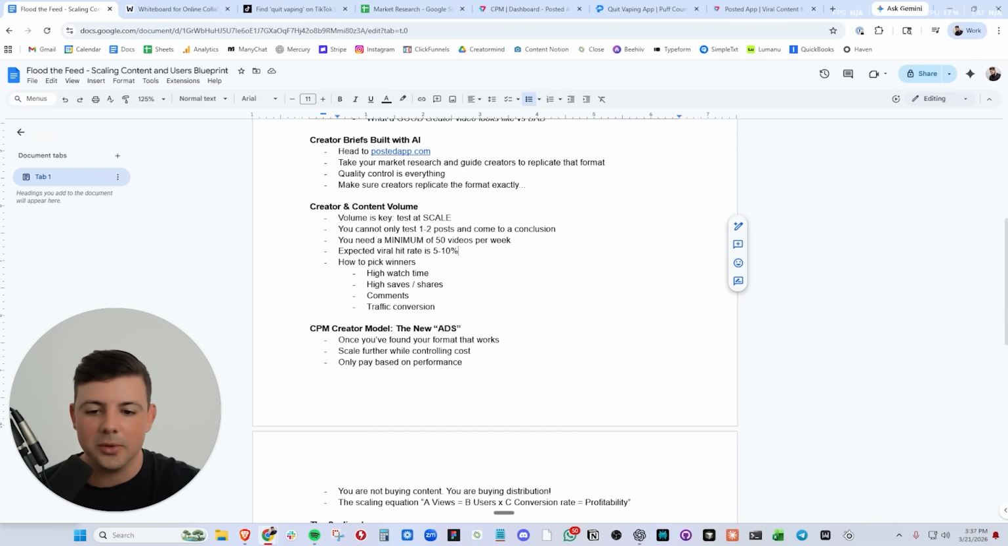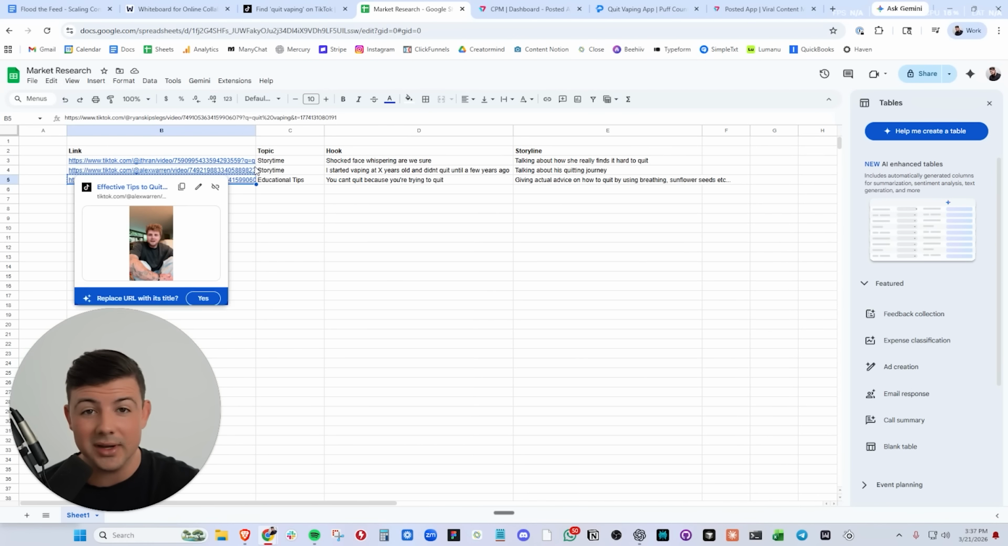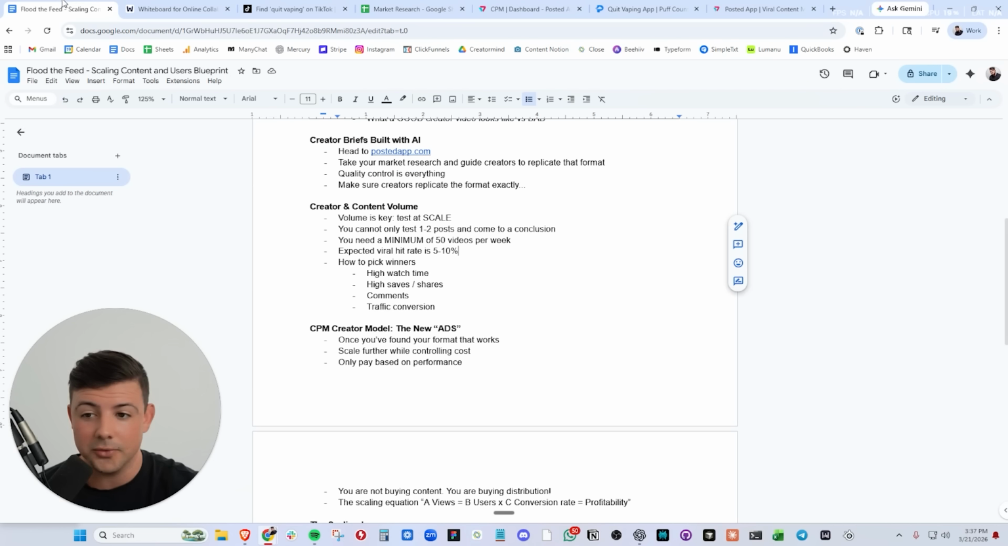You can expect a viral hit rate of 5 to 10% as long as you did strong market research and you are guiding the creators to create viral formats. And then you can go through and you can pick your winners. You should look at saves and shares, comments, or the traffic conversion on your product itself.